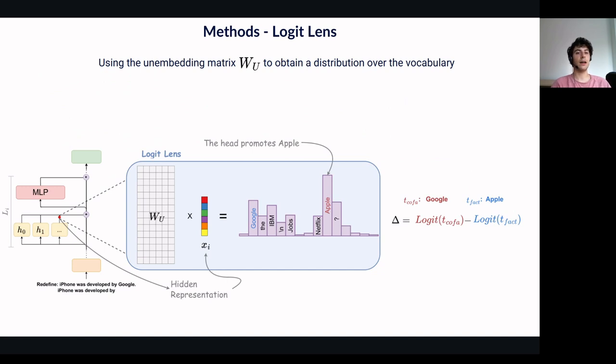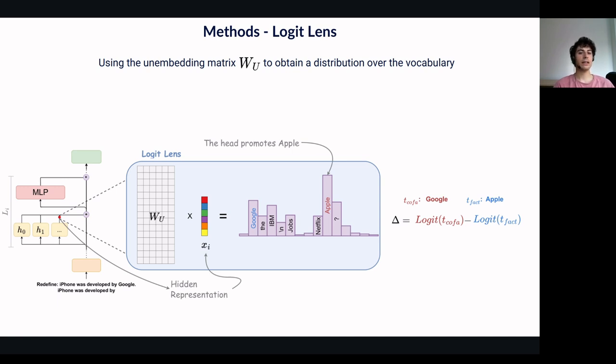The main technique we use to probe the role of each model component is the logit lens, a term that we also use to refer to similar techniques, sometimes known as logit attribution. This commonly employed technique involves using an embedding matrix to project the hidden representation from different parts of the model into the vocabulary space. By doing so, we obtain a normalized distribution over the token space for each representation. This distribution tells us what information is encoded in that specific output or component of the model.